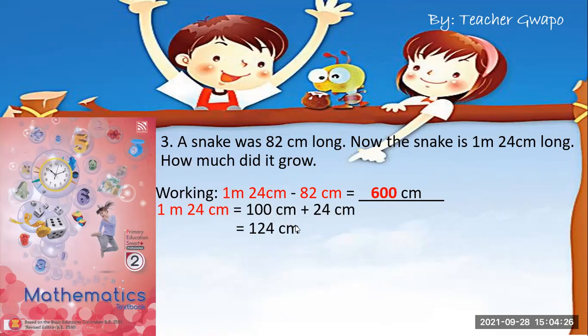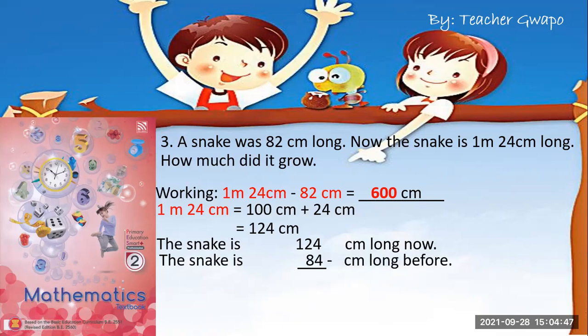So we need to convert so that it's easy for us to subtract. So 124 cm, we subtract 82 cm, because before, the length of the snake was 82 cm. Right here, the snake is 124 cm long now.